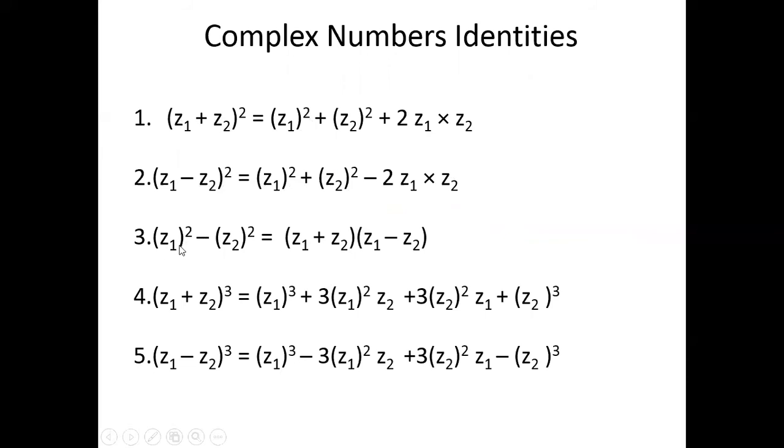Number 3, z1 square minus z2 square equals z1 plus z2 into z1 minus z2. Number 4, z1 plus z2 whole cube equals z1 cube plus 3 z1 square into z2 plus 3 z2 square into z1 plus z2 cube. Number 5, z1 minus z2 whole cube equals z1 cube minus 3 z1 square z2 plus 3 z2 square z1 minus z2 cube.